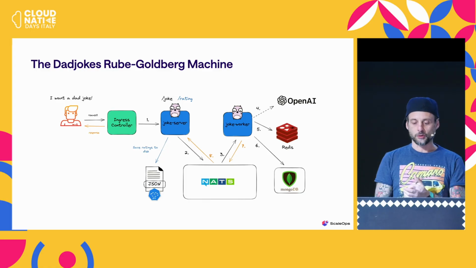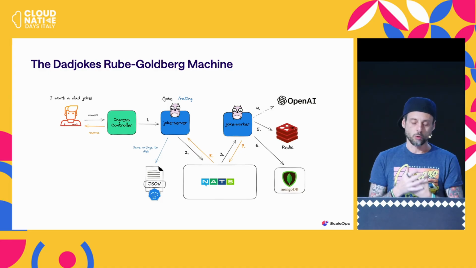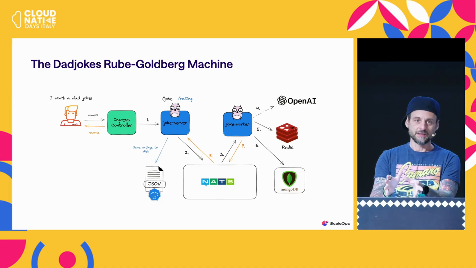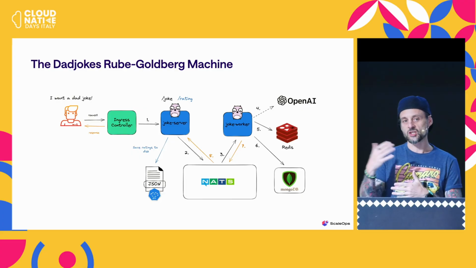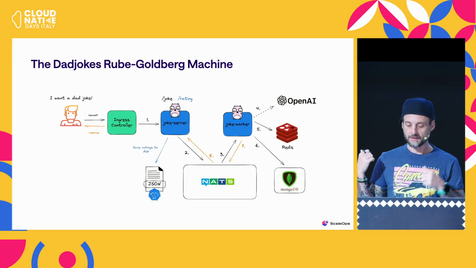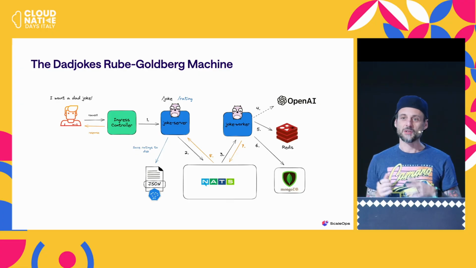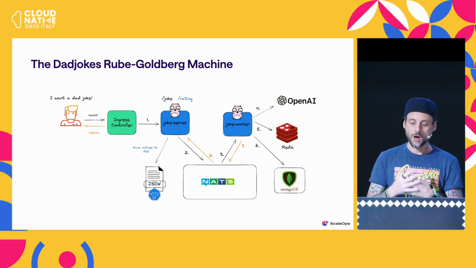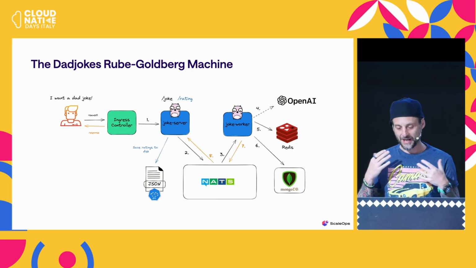Then I have a joke server. Its role is to take the joke request, post it, or update it if you want, or send it to a message queue. In that case, it's NATS. Then we have, of course, a joke worker. Its job is going to be to take this request and use the OpenAI API to generate the jokes.